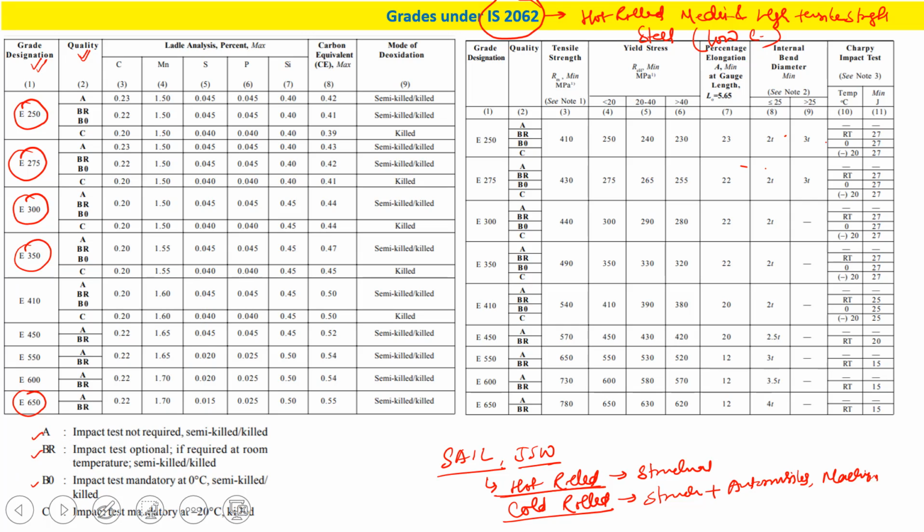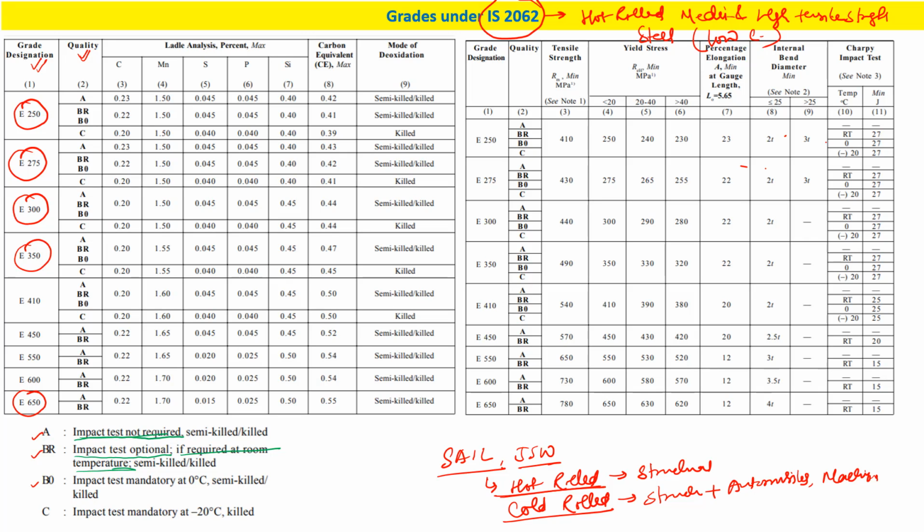See, first it is: impact test not required. Suppose you prepare a plate out of this steel, and then a customer tells you that impact test is not required. That means it will not be used in a very critical application, so it doesn't require this impact test. BR, impact test is optional. A customer can ask whether this is required or not depending on its uses, right? And if the customer asks that yes it is required, then the impact test should be done at room temperature.